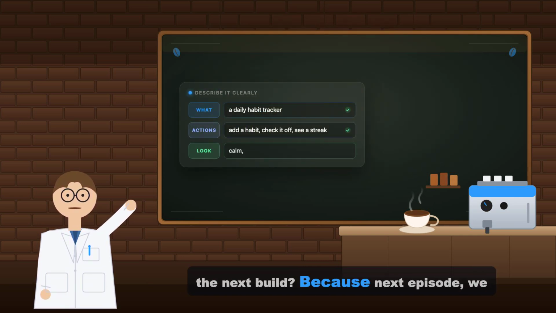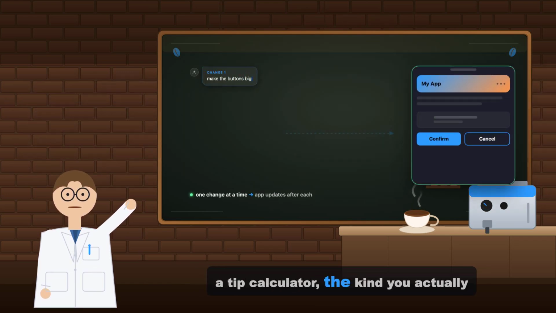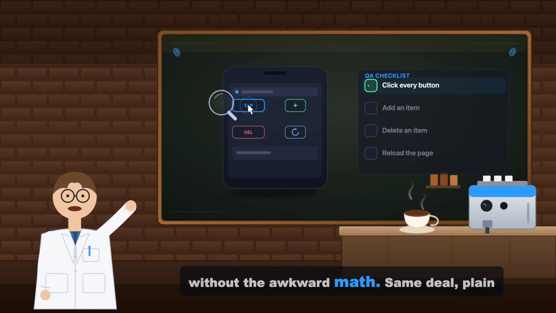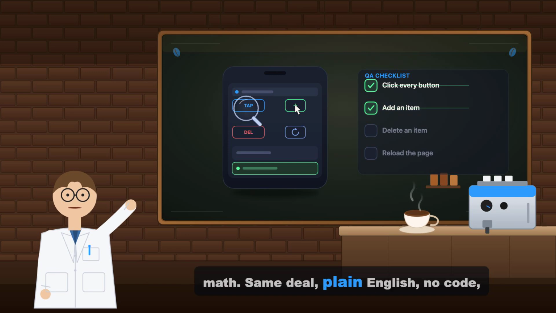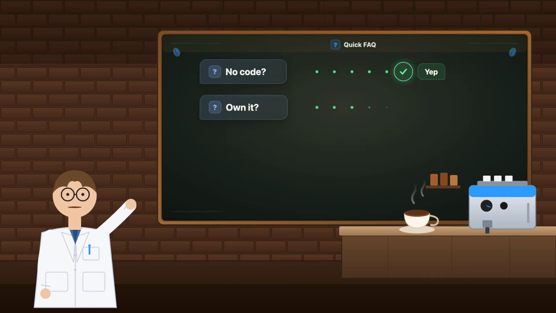Build? Because next episode, we are making a tip calculator. The kind you actually whip out at dinner to split the check without the awkward math. Same deal, plain English, no code, real working app.